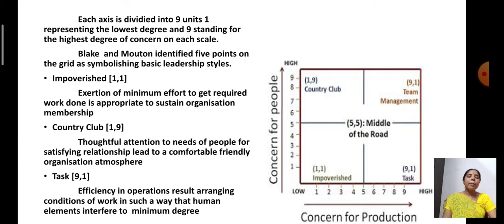Now country club, within bracket 1 comma 9 is given, where thoughtful attention to the needs of people, more attention is given to the needs of people so that their needs are satisfied and a friendly atmosphere is maintained in the organization.